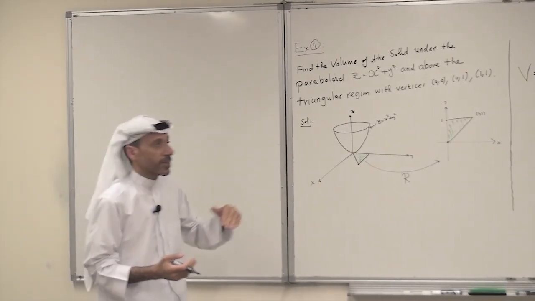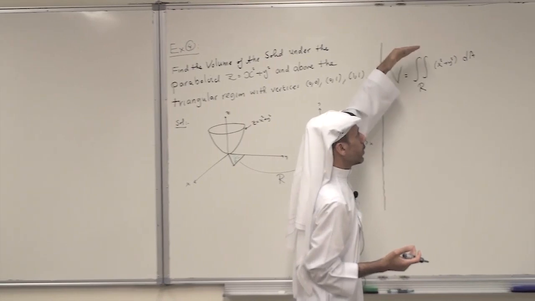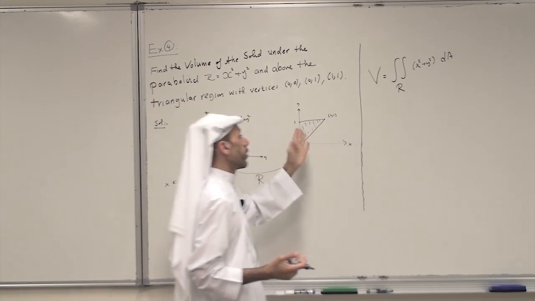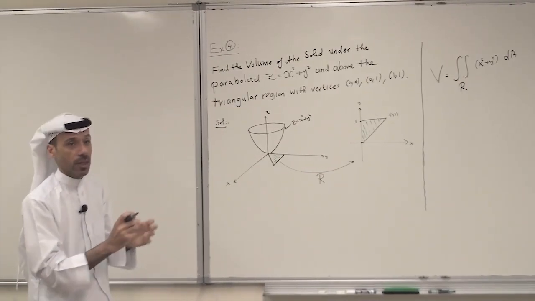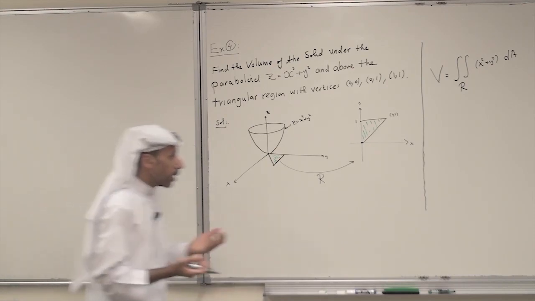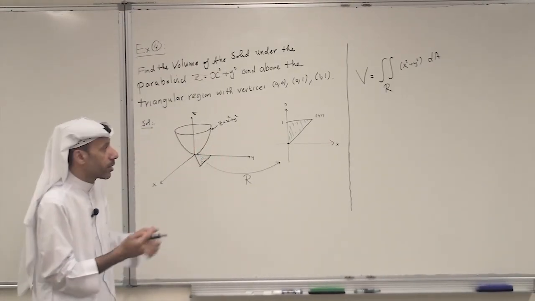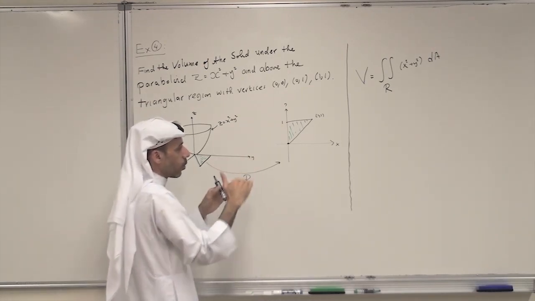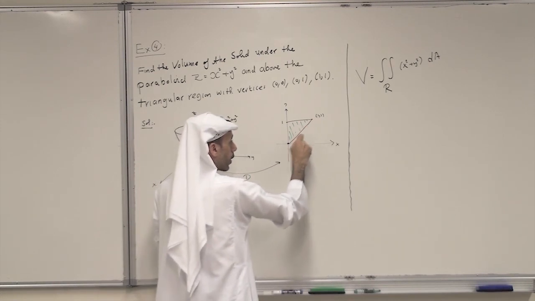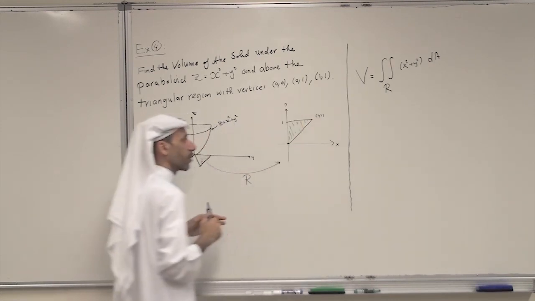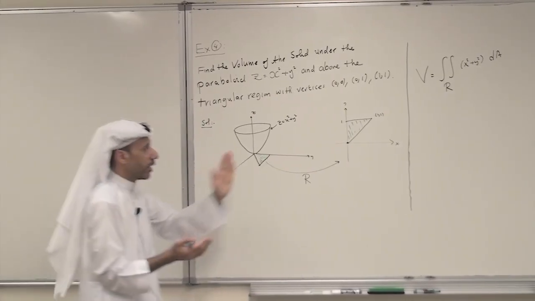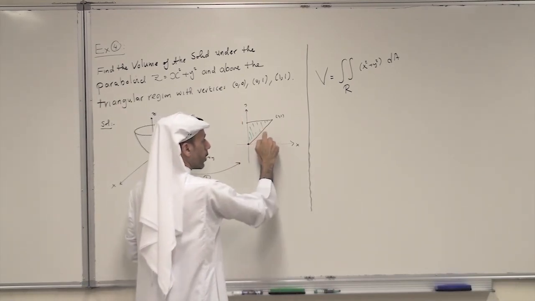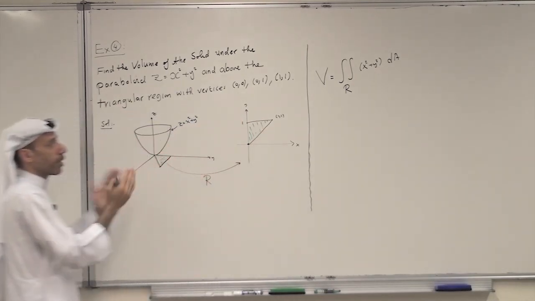Now here we have the next step to evaluate. I have to set up the limits of integration. So it depends on the region. Is the region of type 1 or of type 2? In fact, it is both type 1 and type 2. If you consider it as lower and upper, this is the lower curve, this is the line, and the horizontal line is the upper curve. If you want it as left and right, the left curve will be the y-axis, and the right curve will be the line also. So it is really both type 1 and type 2.